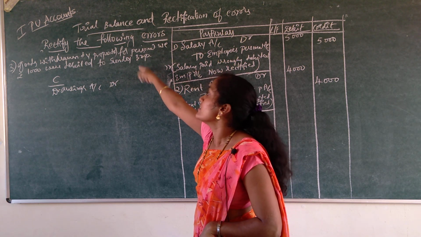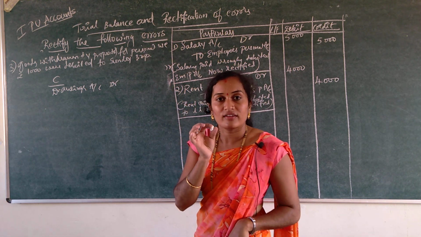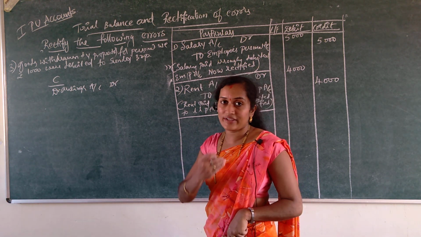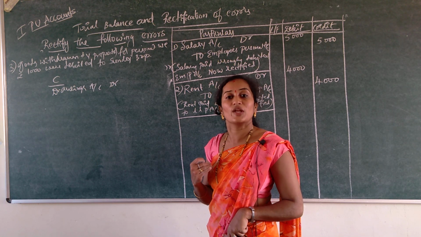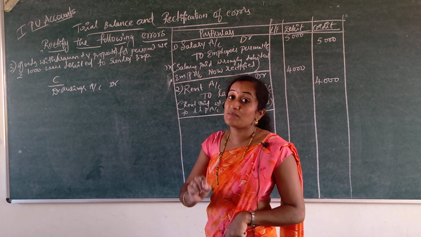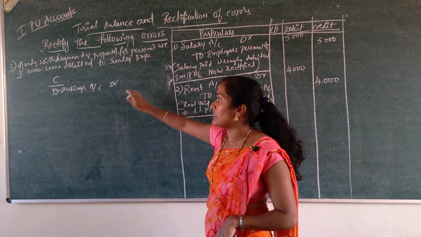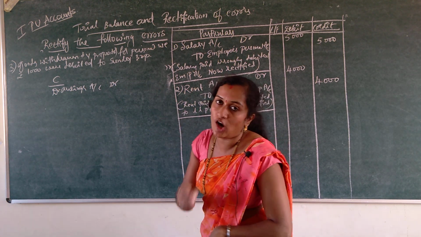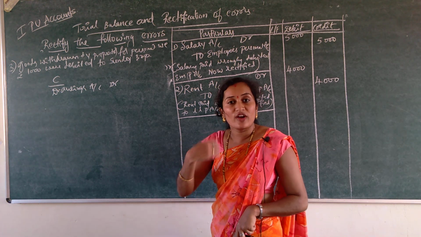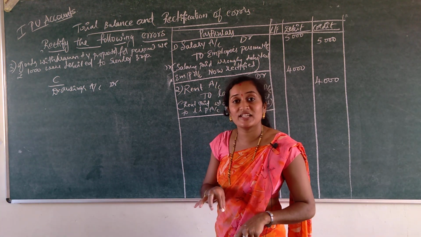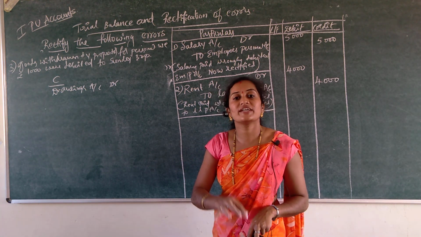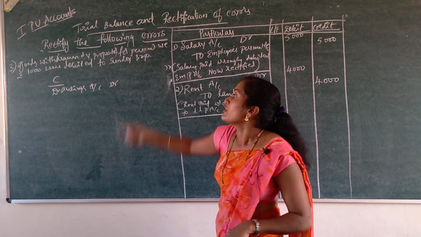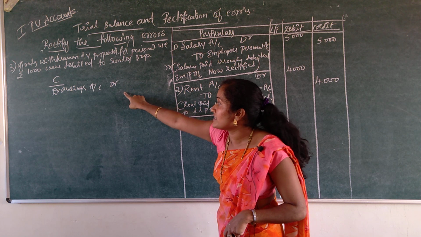So goods or cash or whatever is withdrawn by the proprietor for his personal use is known as drawings. It comes in your first chapter, where you have learnt about drawings. So drawings means the proprietor or owner withdraws goods or cash for his personal use. He takes some amount or goods from the organization for his personal use, he withdraws it. That concept is known as drawings.